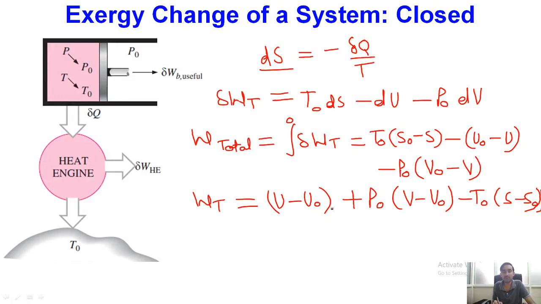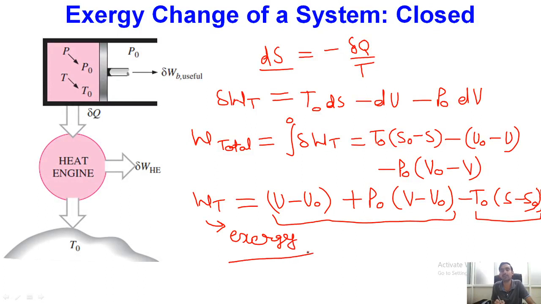Okay. Now over here, if you try to see, this T0 into S generation part has a negative sign. So it means this much work is associated with the irreversibilities. So the total useful work is the total work minus whatever irreversibility is associated with the system. So this amount of work represents the total maximum potential. So I can call this nothing but the exergy of this closed system.